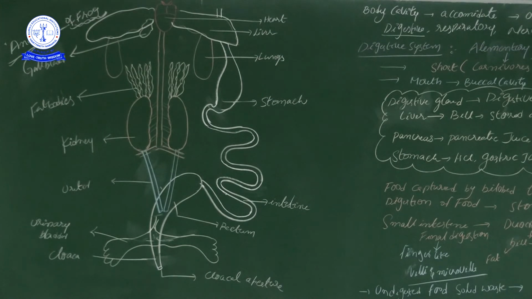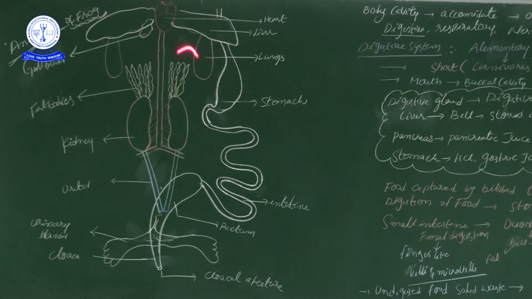And then yesterday one important note we saw. What was that important note? Frog never drinks water, whatever water it requires, it will absorb through the skin itself only. By recalling these concepts, to continue today's topic, today's topic is regarding anatomy of the frog, especially the digestive system. So the frog digestive system has no difference from the human digestive system. What parts we find in the human being, the same parts, except only one part, that I will stress when I am explaining.